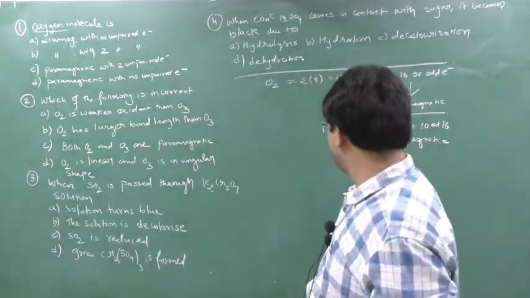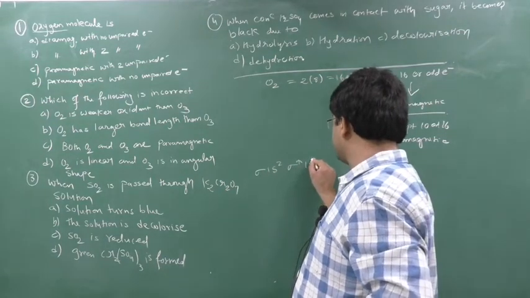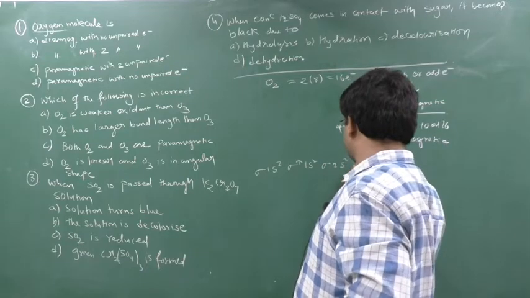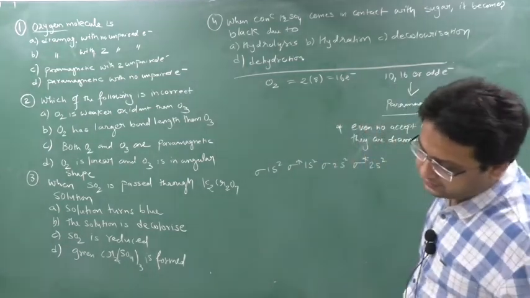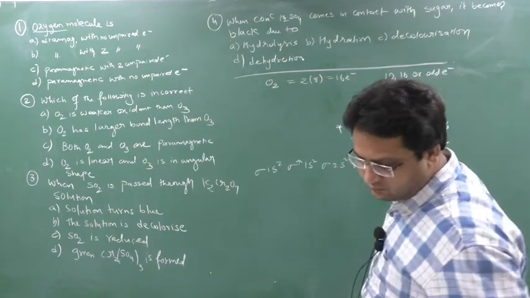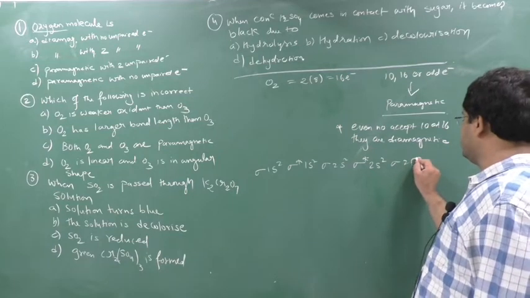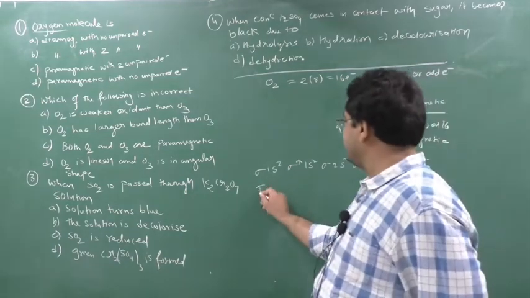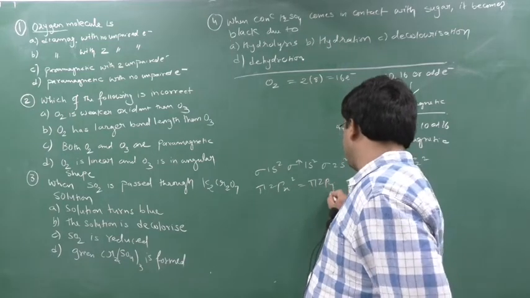So for 16 electrons I have to write sigma 1s2, sigma star 1s2, sigma 2s2, sigma star 2s2. Then, since it is 16, sigma 2pz2, pi 2px2 equal to pi 2py2.